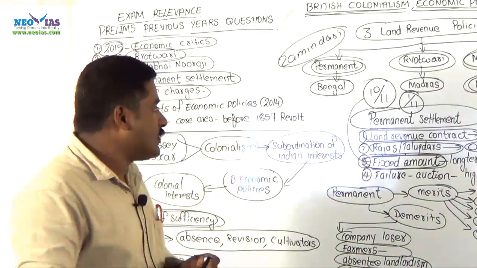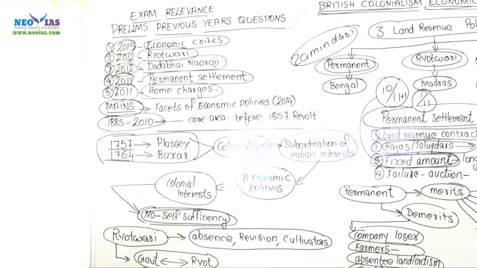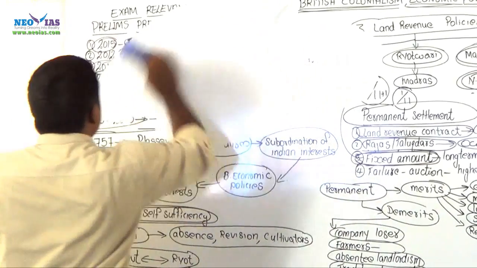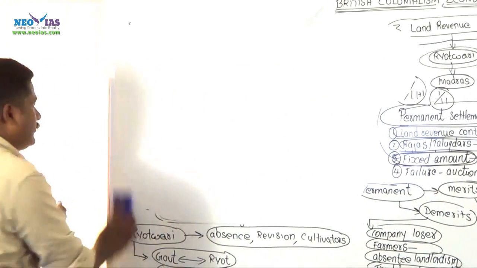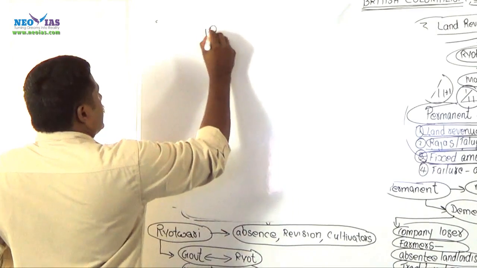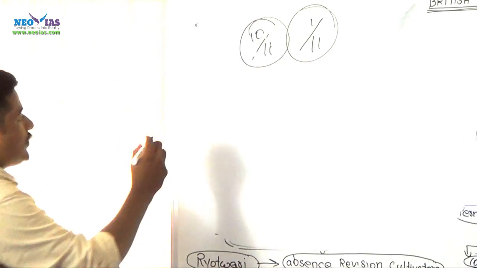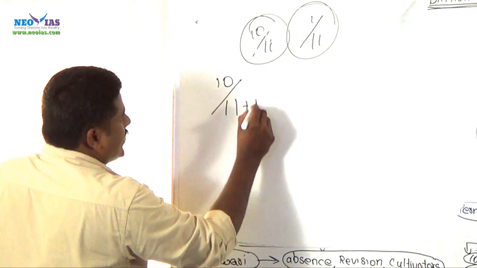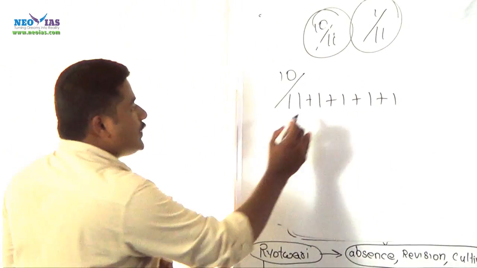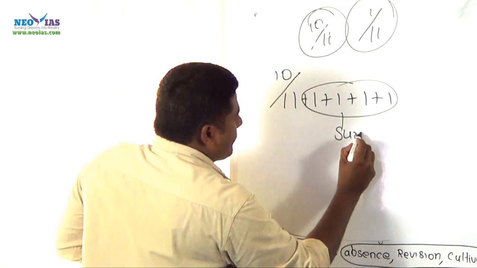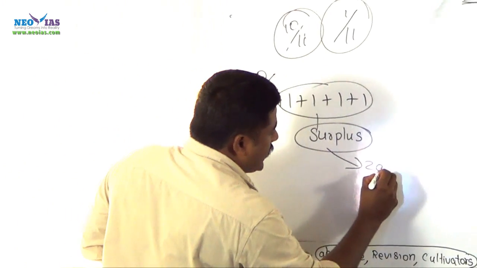And one interesting thing is, suppose in case of this 10, 11, if there is any surplus in the production, the surplus goes to the zamindar only.